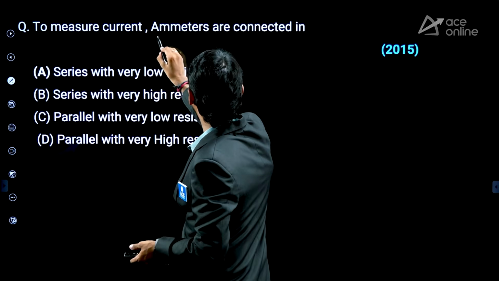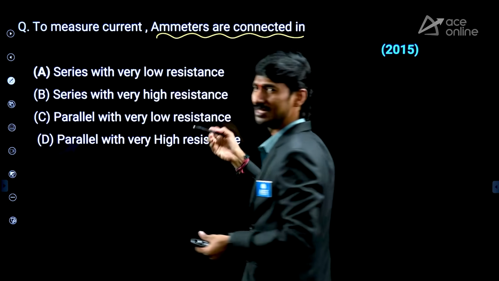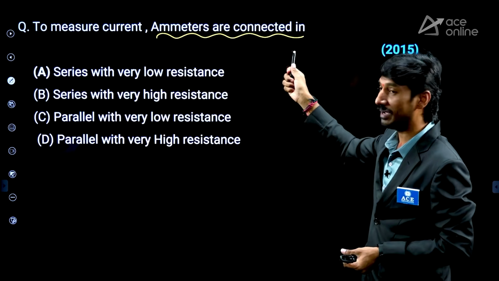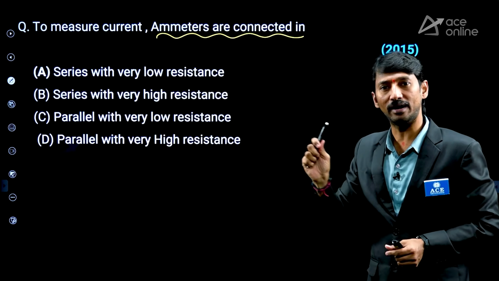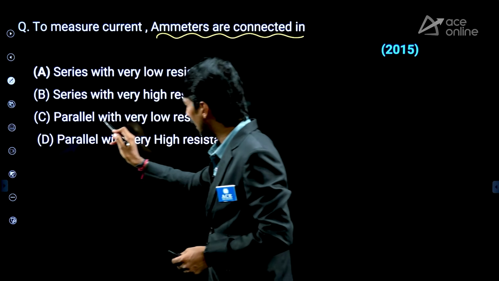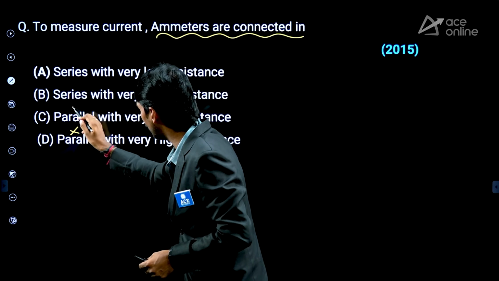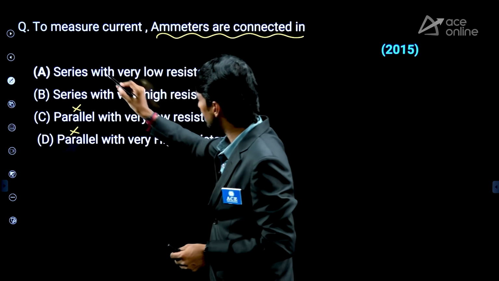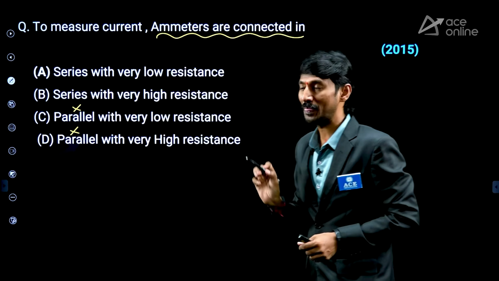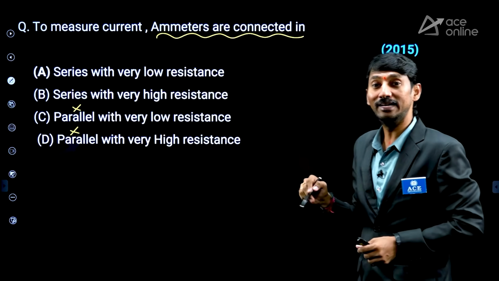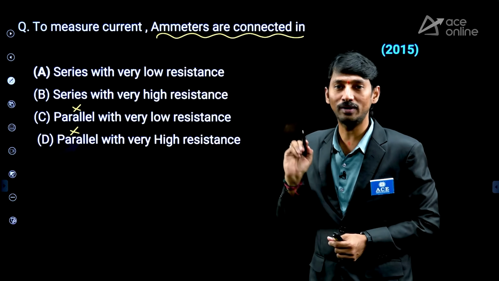To measure current, ammeters are connected in? Very simple question. In order to measure the current, the ammeter must be connected in series. So let us cancel parallel and parallel. Series is there, okay. But the ammeter should be designed with which resistance? Low resistance.